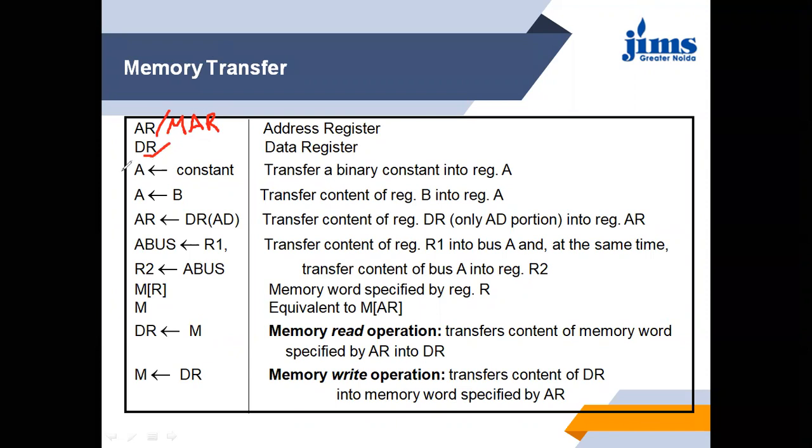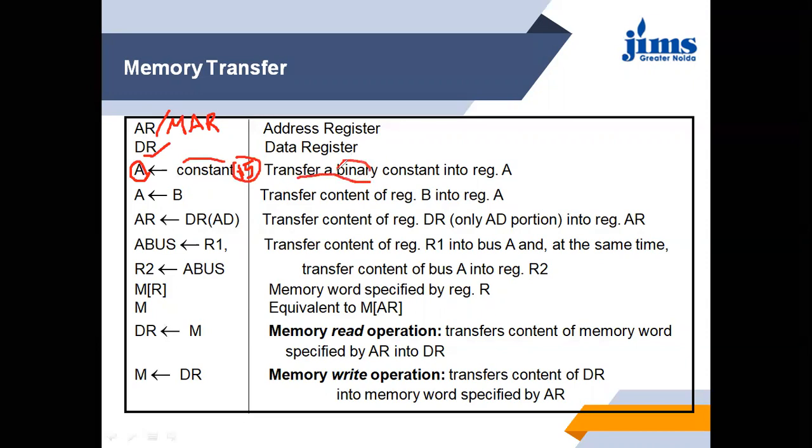When we are writing A, this is a register A, and this is any constant, for example 15. So when we have to transfer a constant value to any register, we can write it directly: transfer this value to register A. Transfer a binary constant.